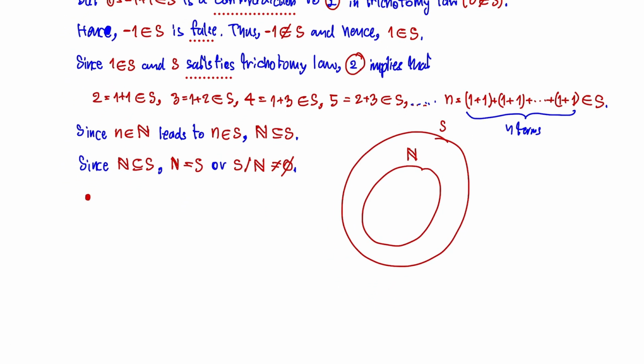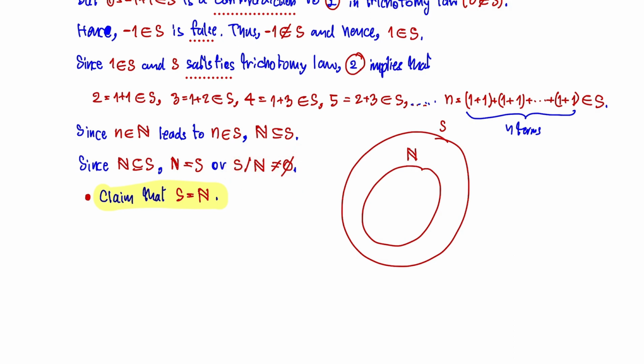I want to claim that S is the set of natural numbers. What can we do with this? I want to prove that S minus N is not empty is false.